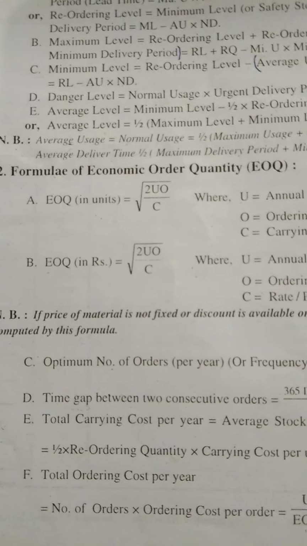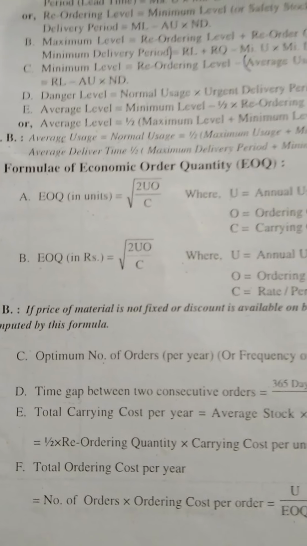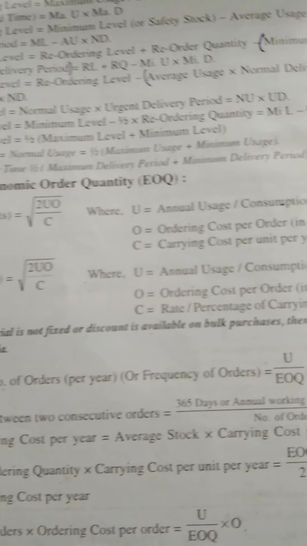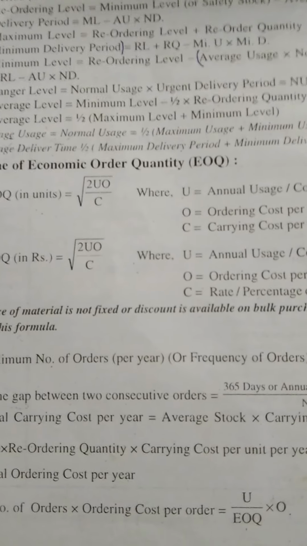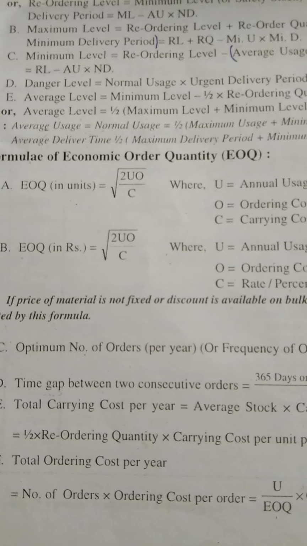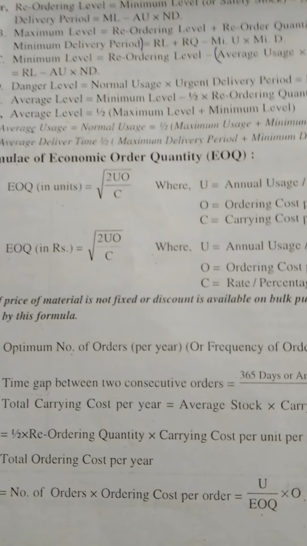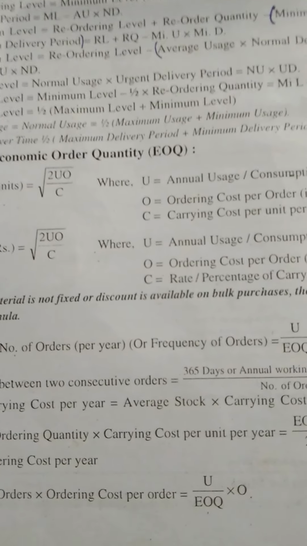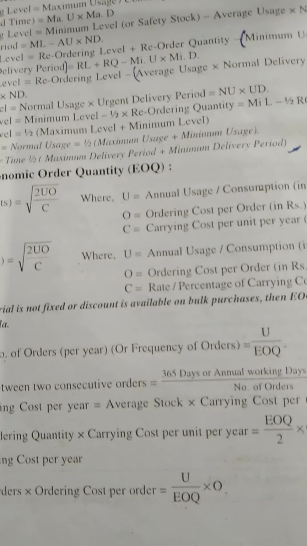Now we move on to average level. What is average level? Average level is maximum level minus half into reorder quantity, or minimum level plus half into reorder quantity. Another formula of average level is half of maximum stock level plus minimum stock level. Okay, understood. Now we move on to the sum.